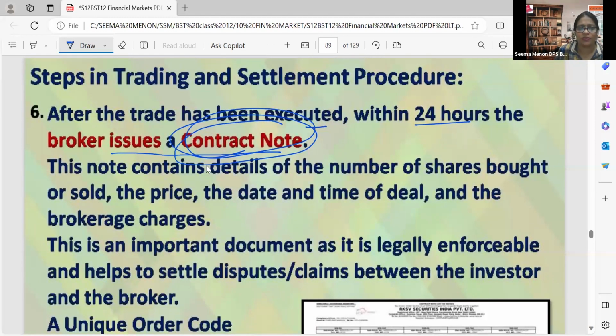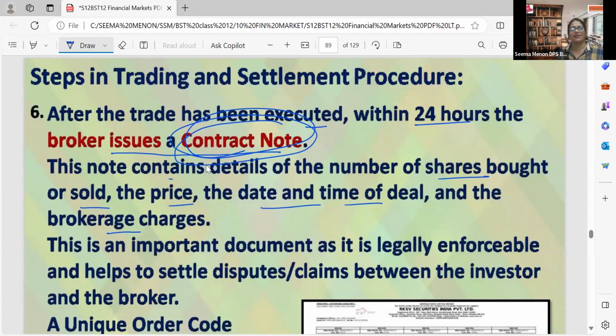What is a contract note? This note contains the details of the number of shares bought or sold, how many shares are purchased, the price of one share, and the total price also. That means price per share multiplied by total number of shares, the date and time of the deal, and the brokerage charges.